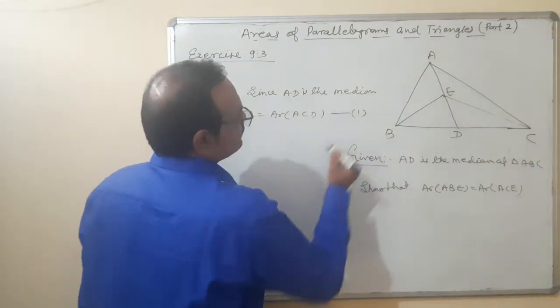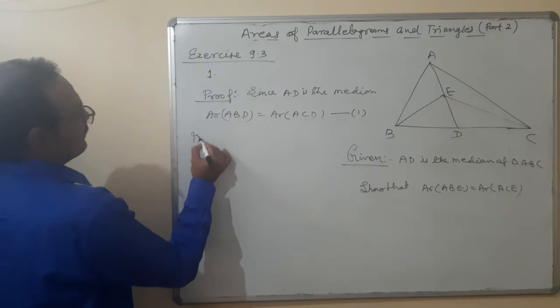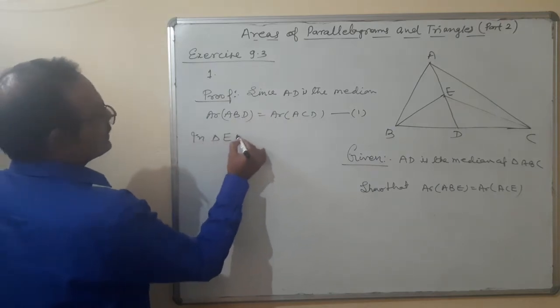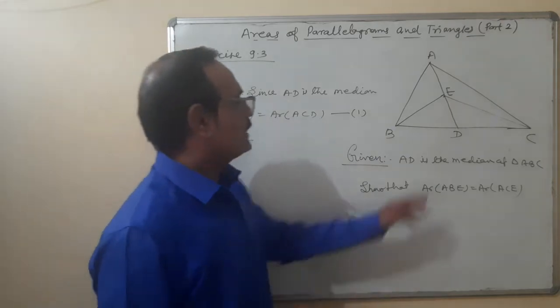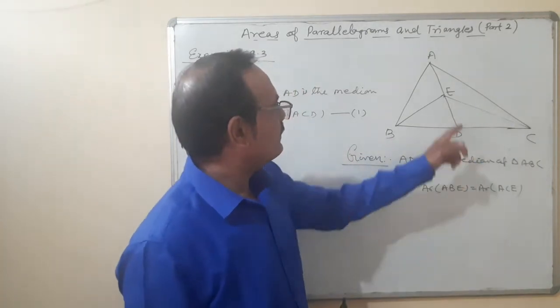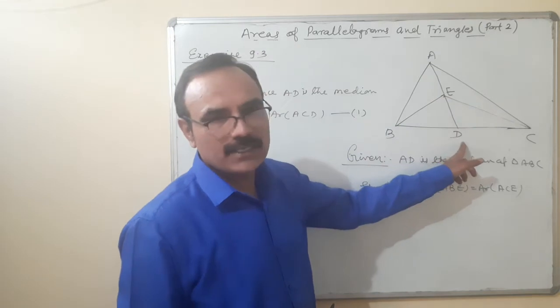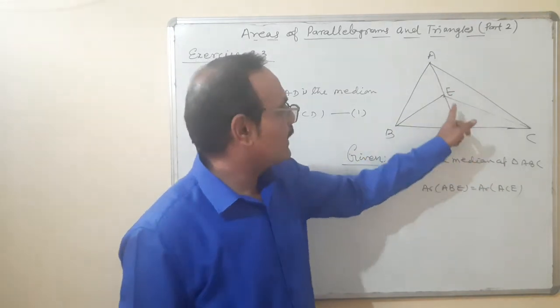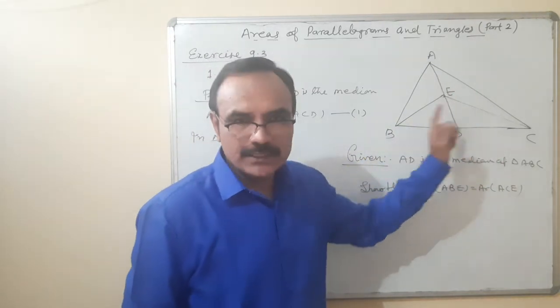In triangle EBC, you can see, since AD is a median of triangle ABC, then ED is the median of triangle EBC.